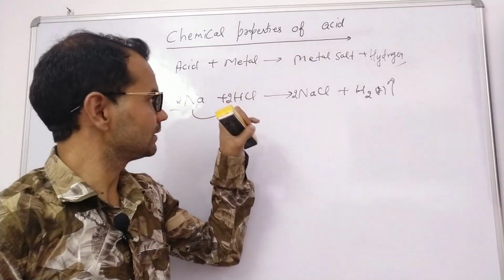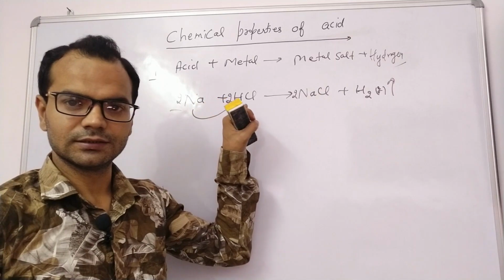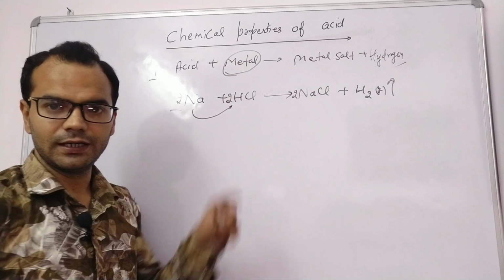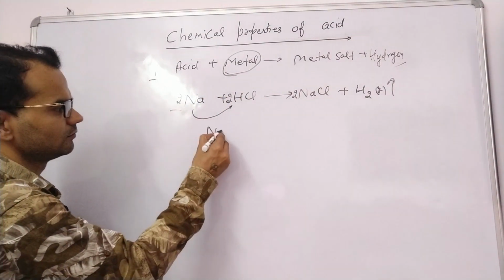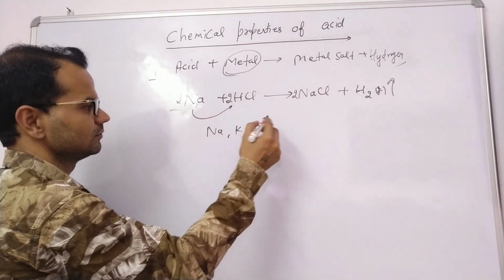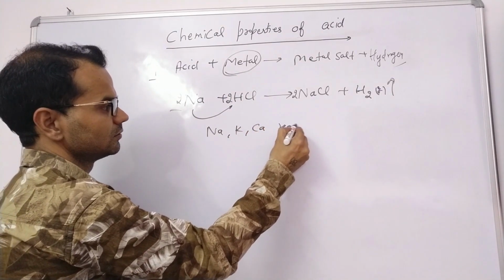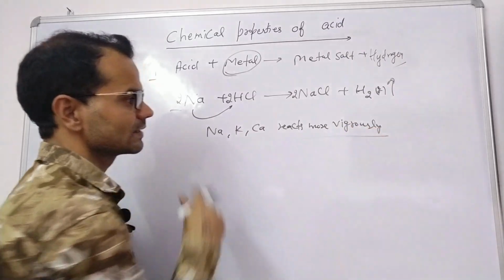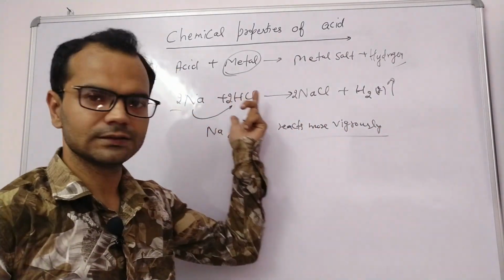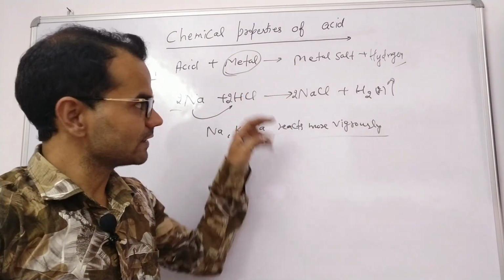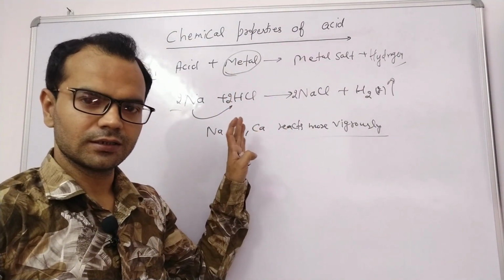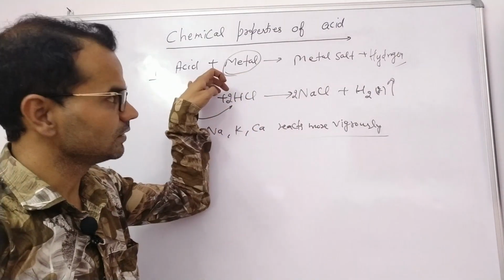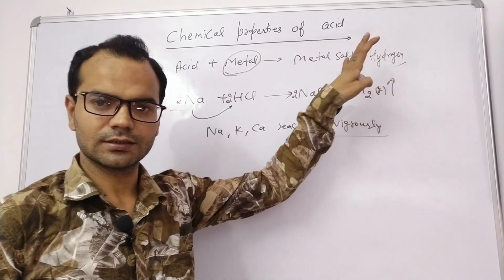But all metals do not react with acid. It depends on the reactivity of a metal. Very highly reactive metals like sodium, like potassium, like calcium, they react more vigorously. Means they react very fast with the acid. It all depends on the reactivity series of a metal. The metals above hydrogen in the series can react with acid to liberate hydrogen gas.